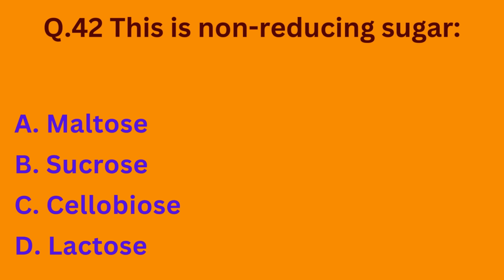Question number 42. This is a non-reducing sugar: option A, maltose; option B, sucrose; option C, cellobiose; option D, lactose. So the correct option is option B. Sucrose is basically a non-reducing sugar.